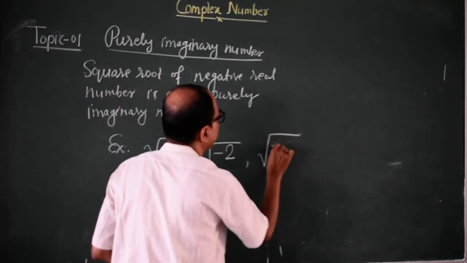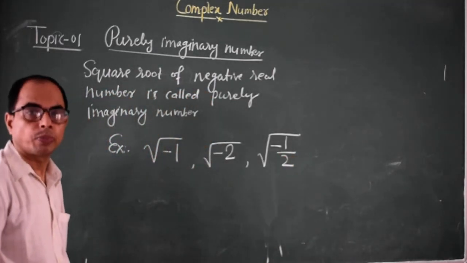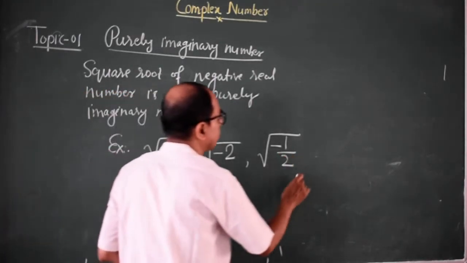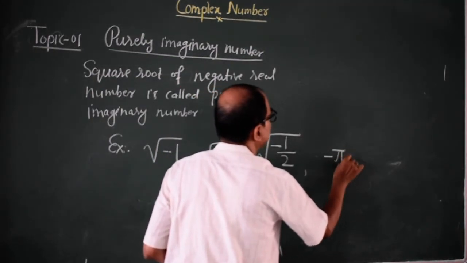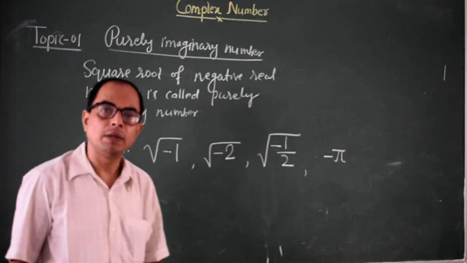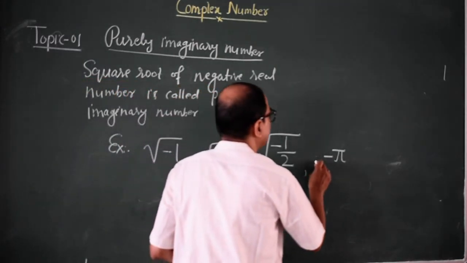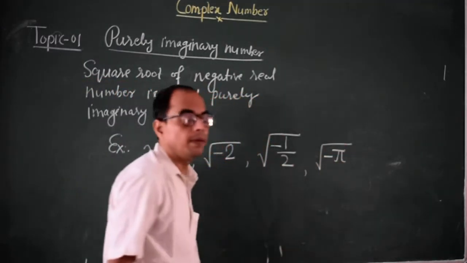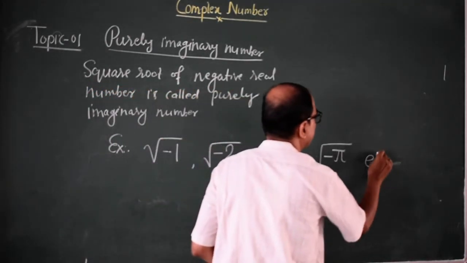Square root of minus 1 by 2, clear? It is also a purely imaginary number. Minus pi is a negative irrational number, and an irrational number is also a part of real numbers. Now after taking its square root, it will be a purely imaginary number. So these types of numbers are known as purely imaginary numbers.